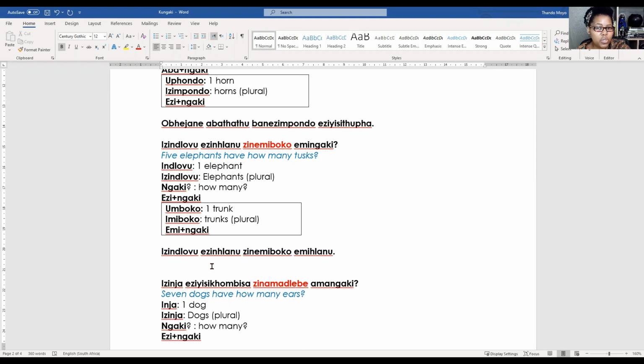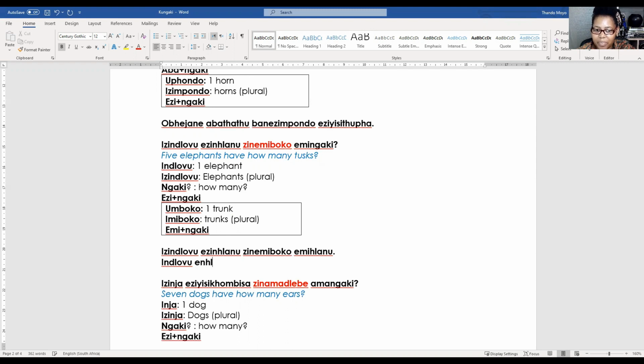So if you go back to the videos that talk about adjectives and we're saying, for example, beautiful, and we are using a noun in that class, like indlovu, and we are saying beautiful or cute. And also keep in mind that an elephant is my favorite land animal. So it definitely is cute. So we want to say a cute elephant. Then what do we say?